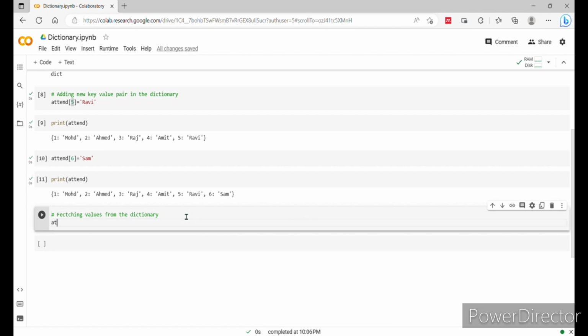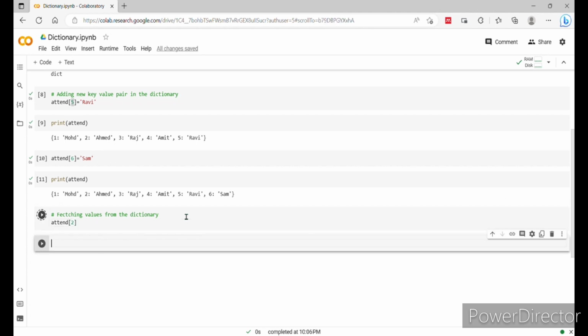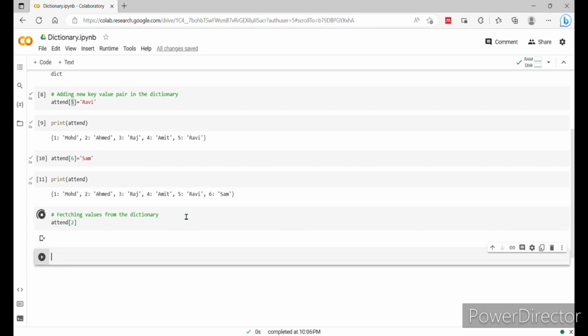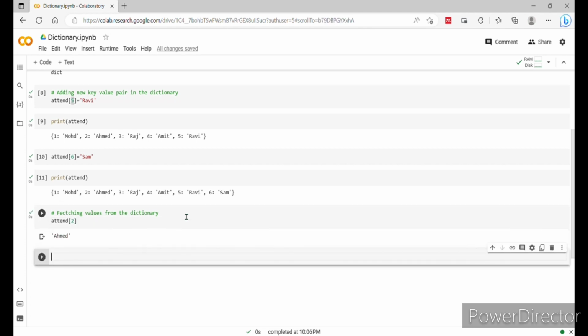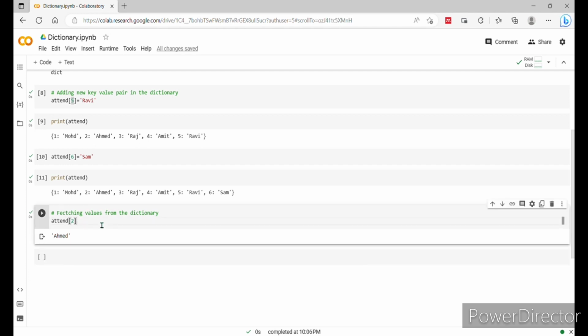Here we'll write attend 2, see here, attend 2. Okay, so if you want to fetch the value, and 2 is the key. Okay, so here you need to remember, I'll write it here, hash 2 is the key.